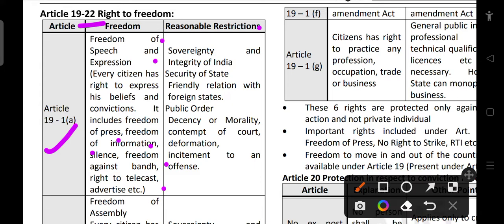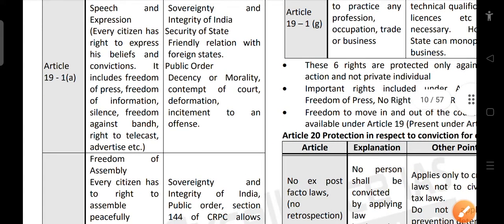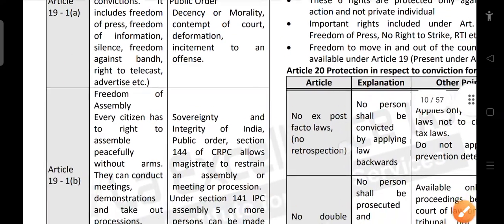And there are reasonable restrictions. What are they? Sovereignty and integrity of India, security of the state, friendly relations with foreign states, public order, decency or morality, contempt of court, defamation, incitement to an offence. So all these things are not included. There are reasonable restrictions. We cannot disturb these things for expressing our feelings, right? We should not disturb the sovereignty or security of our state.